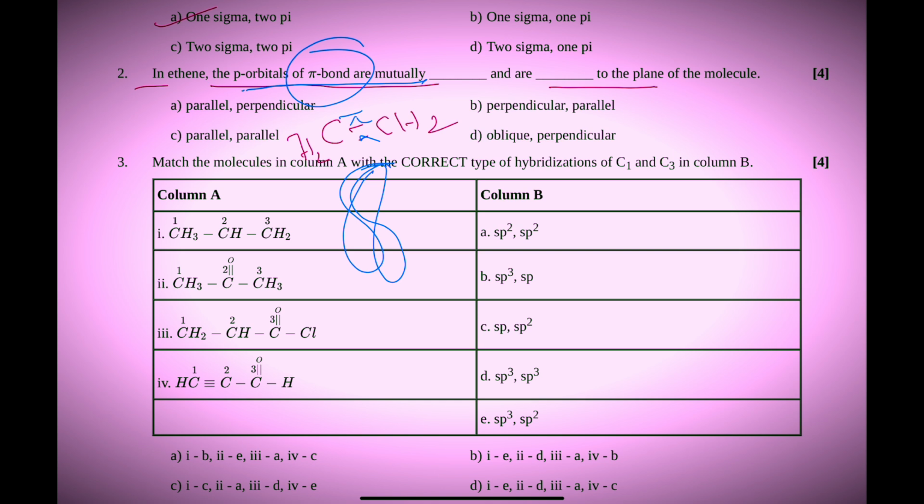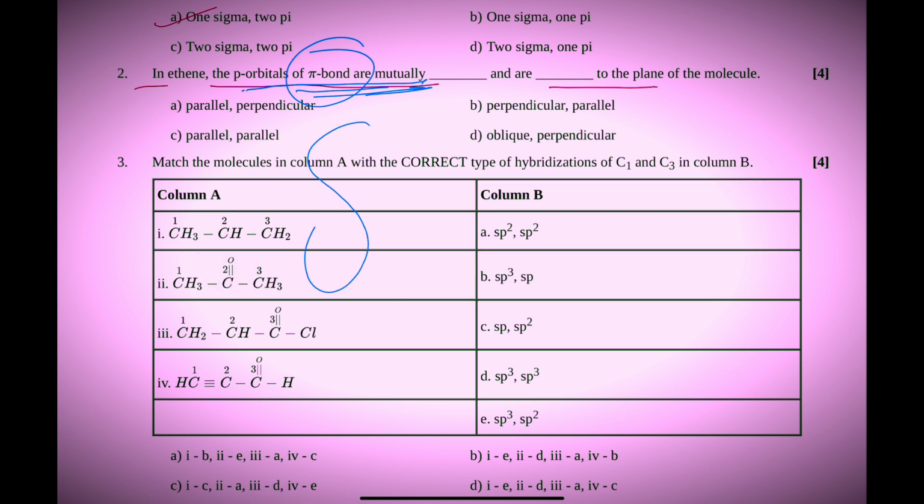So due to sideways overlapping, a pi bond forms, and I also told you a pi bond is a weak bond. So here in the question, in ethene the p orbitals of pi bond are mutually dash and dash to the plane of the molecule. So here I am talking about p orbitals and pi bond formation.